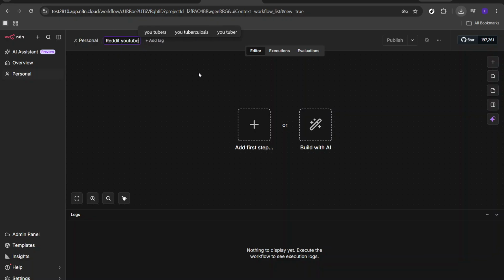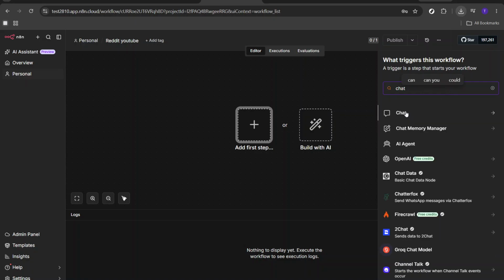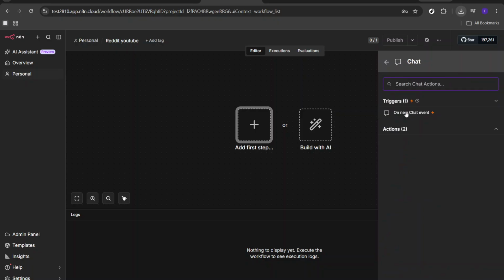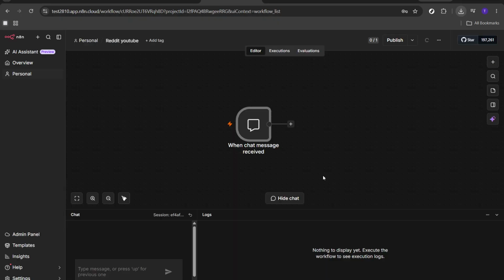Next, it's time to decide how you'd like your workflow to start. You have a few options here: a schedule trigger, a manual trigger, or a webhook. If you want the workflow to automatically start and check Reddit on a regular basis, opt for the schedule trigger. This way, it can operate daily or even hourly to ensure you're continuously discovering new content ideas. Of course, if you prefer to run your workflow manually or trigger it from another application, you can choose one of the other two options.